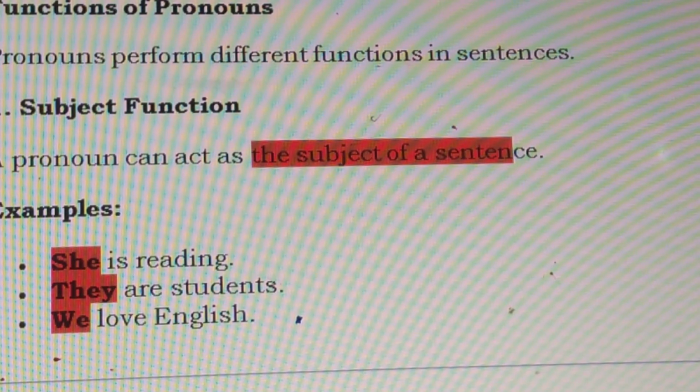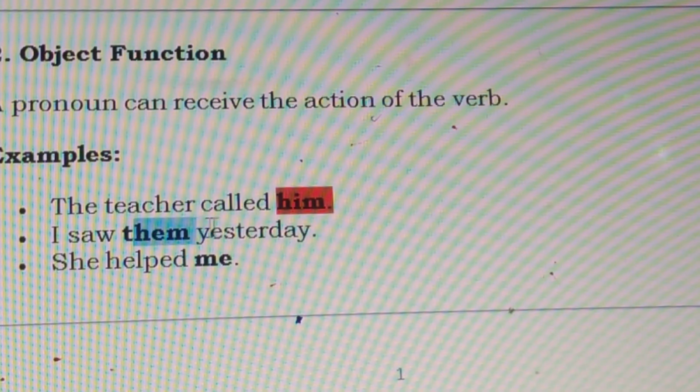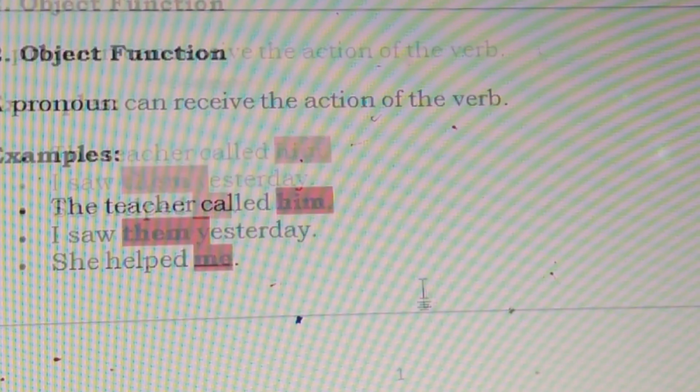The second one is the objective function. The pronoun receives the action of the verb. It does not focus on the doer of the action; rather, it is the receiver of the action. For example: The teacher called him. He is not the doer, but the receiver. I saw them. They are not doers; they are receiving the action. She helped me. Those are called the objective function.